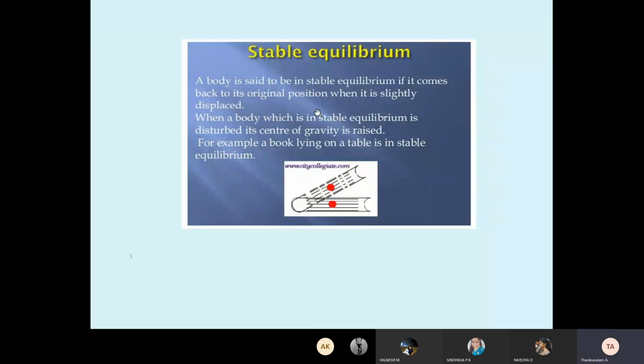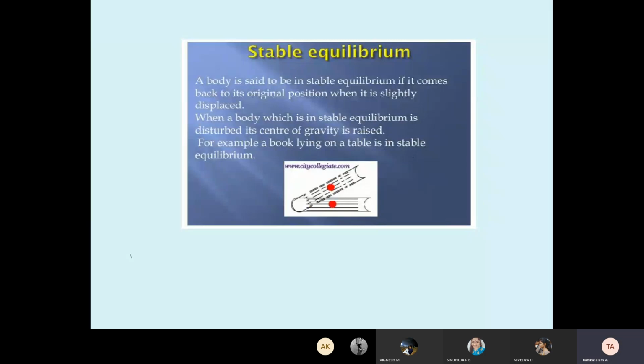Suppose I displace the body, it must come back to the original position. This is called stable equilibrium. For example, a book lying on a table is in stable equilibrium.